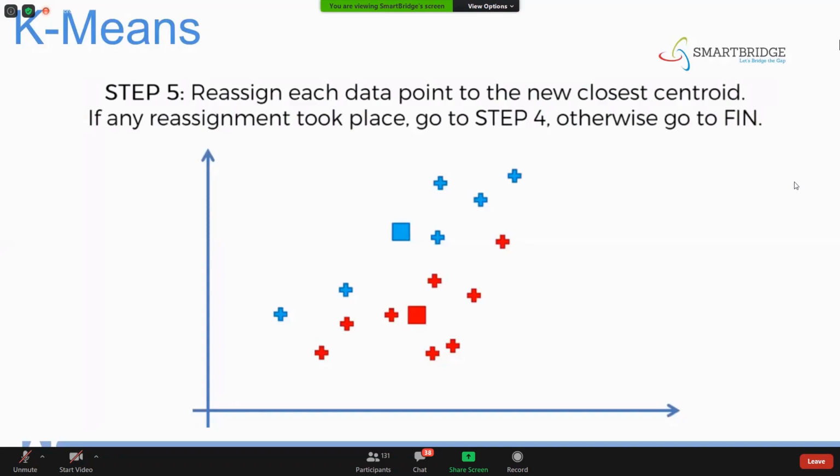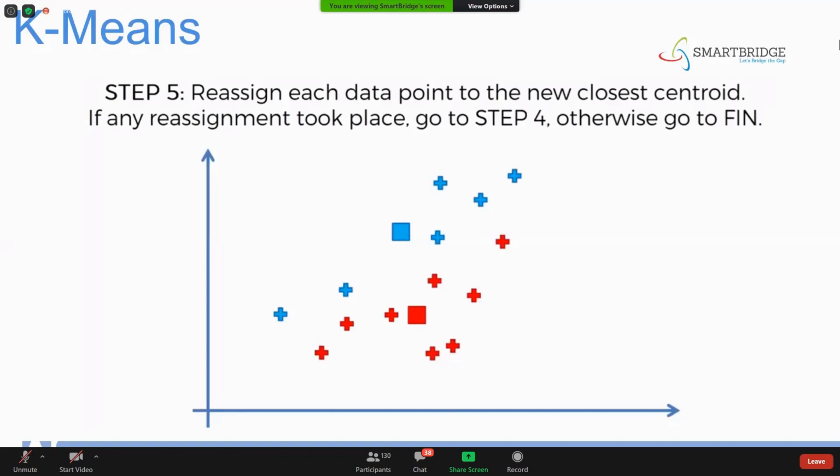Now what is this reassignment of each data point? Since we have changed the centroids to the new positions, obviously we calculate the distance once again. If you calculate which point is nearer to which centroid, and there is any reassignment taking place, then you have to go to step number 4. If there is no reassignment taking place, we will just go to the final model.